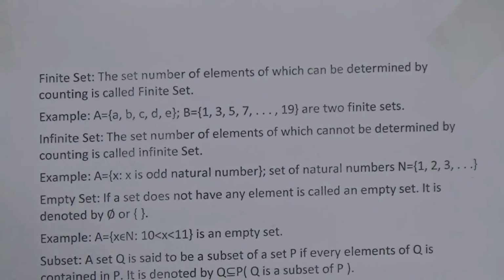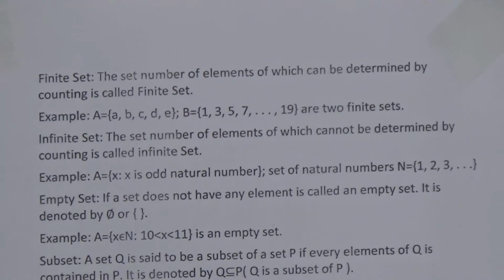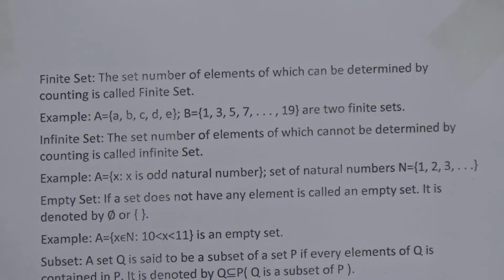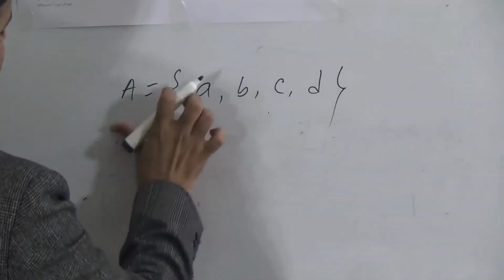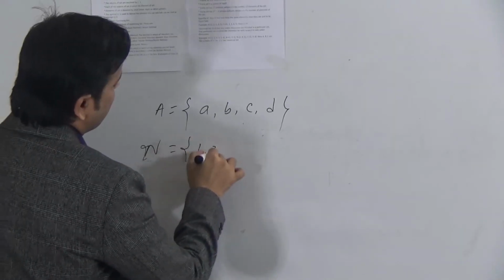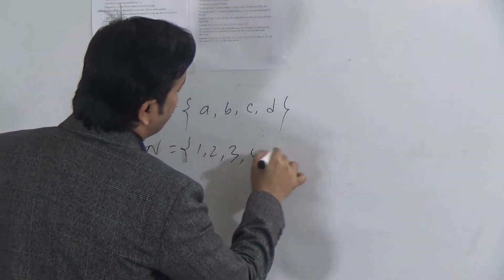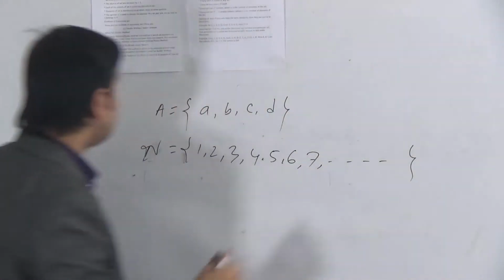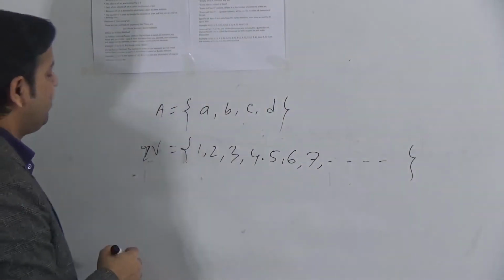Finite set, infinite set, and then empty set. I'll discuss these today. What do you mean by finite set? B is a set, or we can write N is a set: 1, 2, 3, 4, 5, 6, 7. I'm giving the example here. And then empty set.